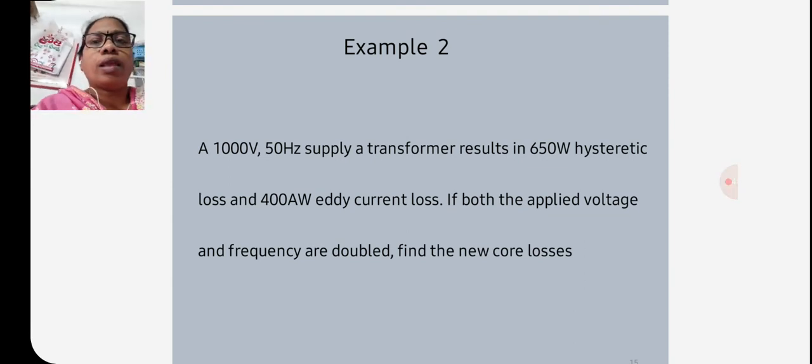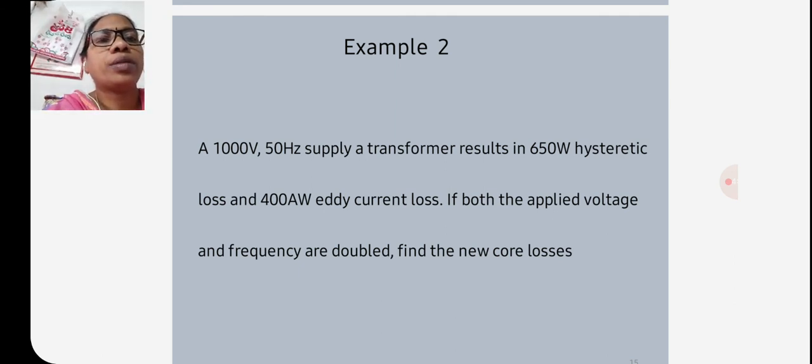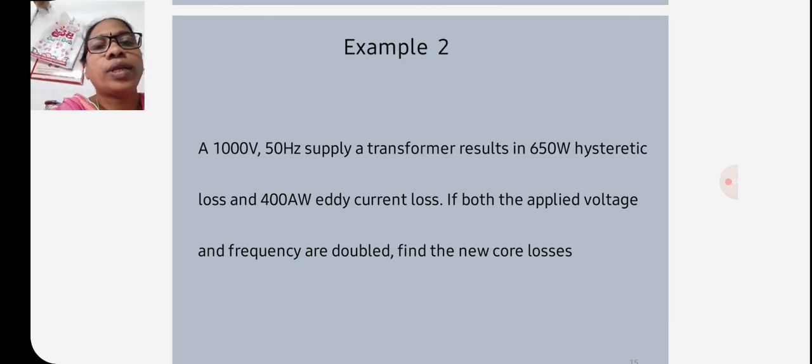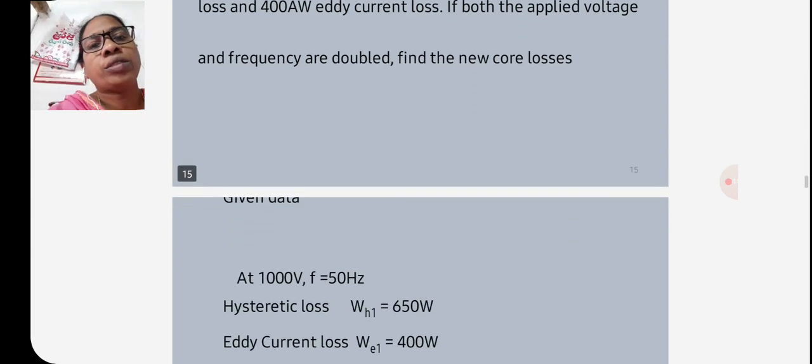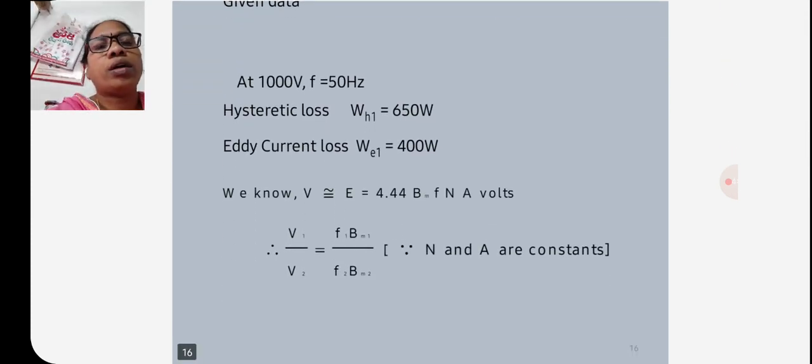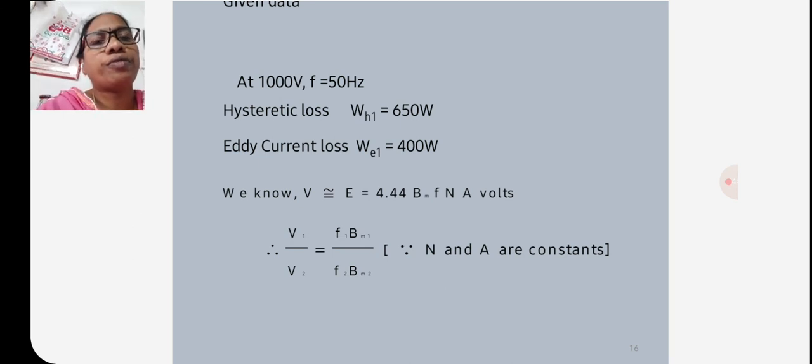Example 2. A 1000 volts, 50 hertz supply to a transformer results in 650 watts hysteresis loss and 400 watts eddy current loss. If both the applied voltage and frequency are doubled, find the new core losses. Here they are given V = 1000 volts, f = 50 hertz, hysteresis loss = 650 watts and eddy current loss = 400 watts.